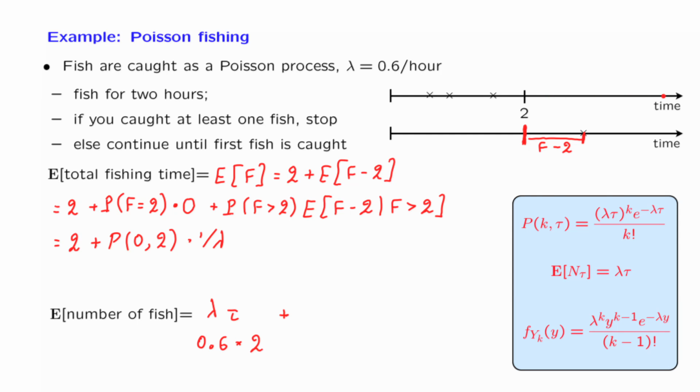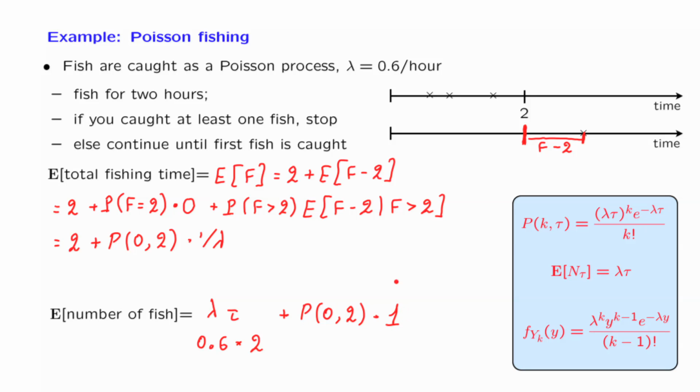Again, we think in terms of the total expectation theorem. There's one scenario that has a certain probability, and under that scenario, you do not catch any fish, so that doesn't give us any contribution. Then there is the second scenario, which has the probability of catching no fish here, so that the second scenario materializes. And if that second scenario materializes, how many fish are you going to catch after time 2? It's going to be 1 fish with certainty. And this is the final answer to this question.